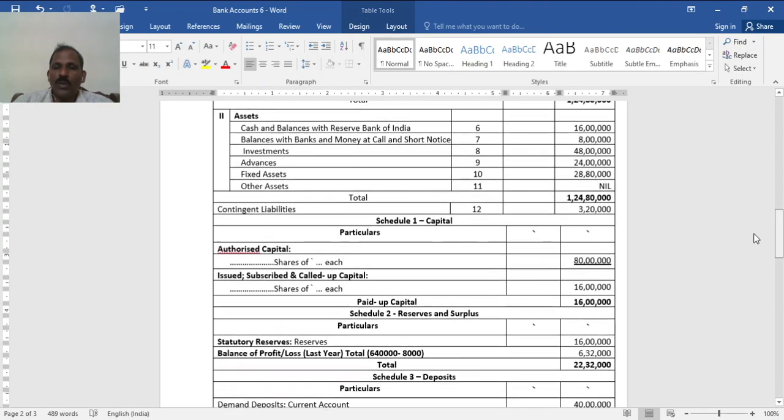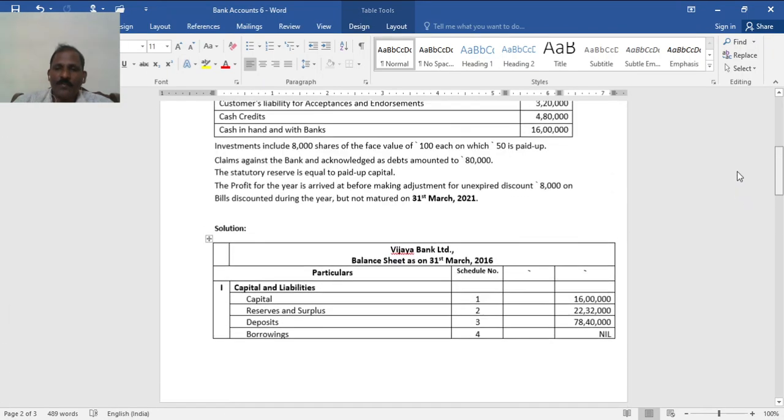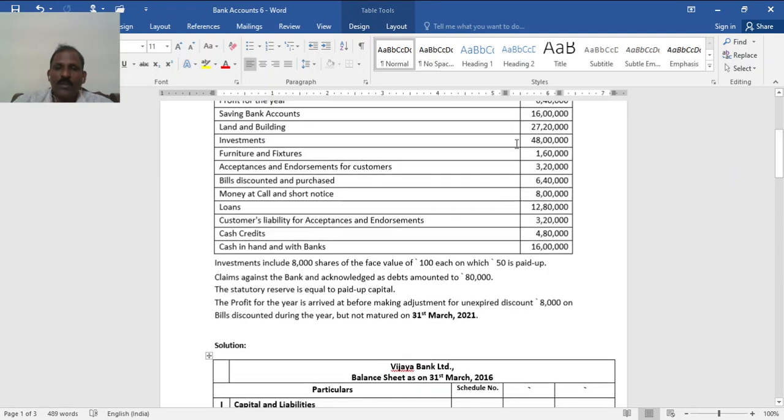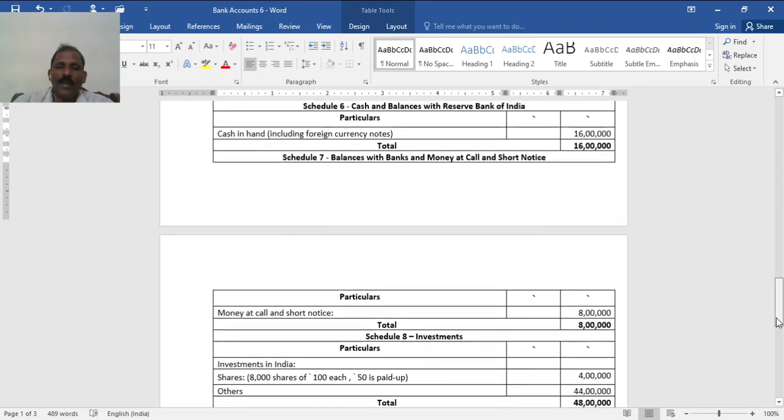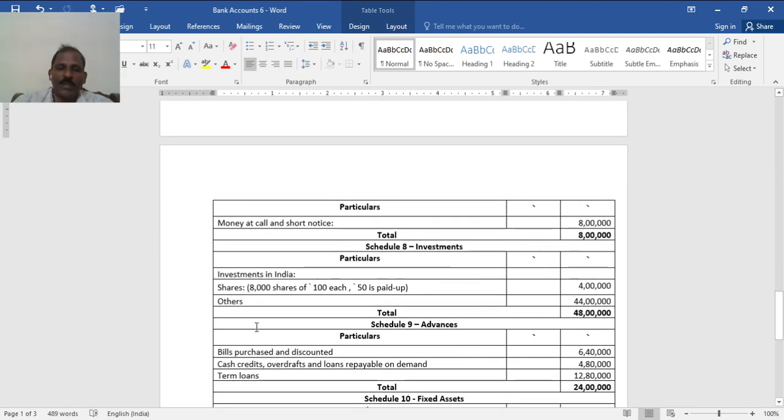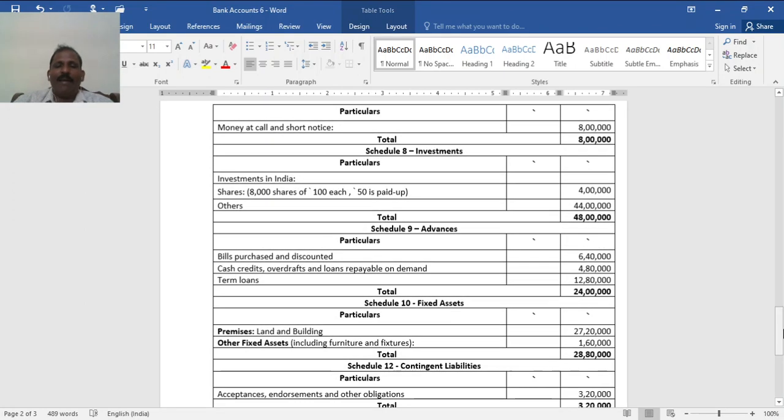You see, total 44 lakh is given there. Total investments 48 lakh, out of which 4 lakh is investment in shares, 8,000 shares at 55, and other 44, total 48 lakh.